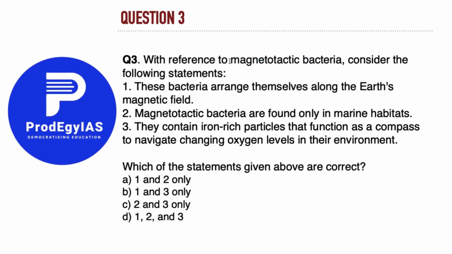With reference to the magnetotactic bacteria, right, we have to consider the following statements. These bacteria arrange themselves along with the Earth magnetic field. Second statement है magnetotactic bacteria are found only in marine habitats. Third, they contain iron-rich particles that function as a compass to navigate changing oxygen levels in their environment. ये तीनों statements को अब हमने check करना है.